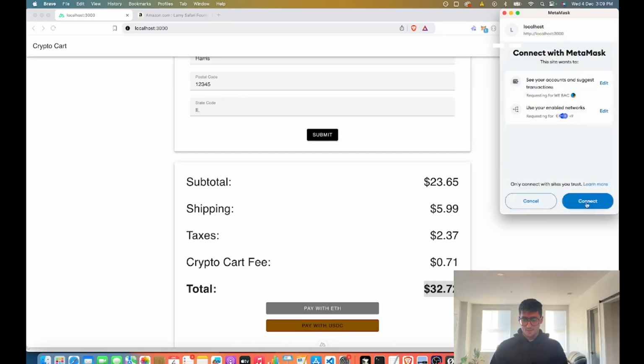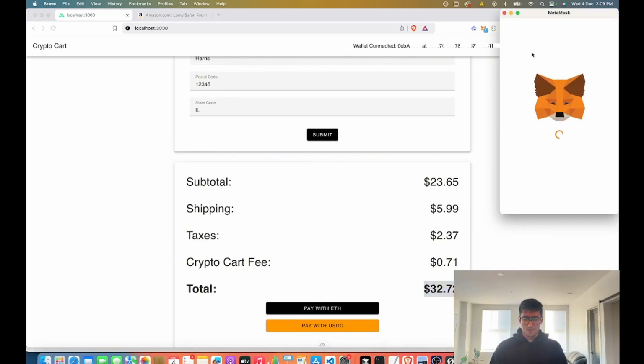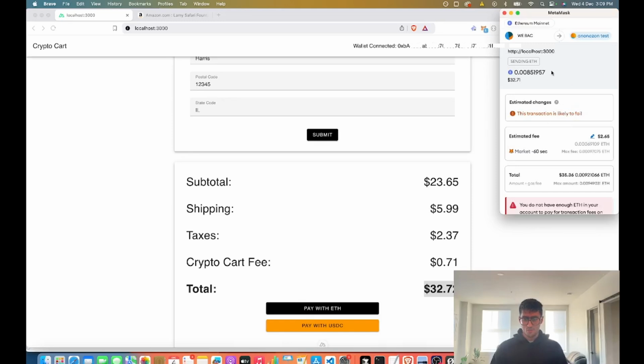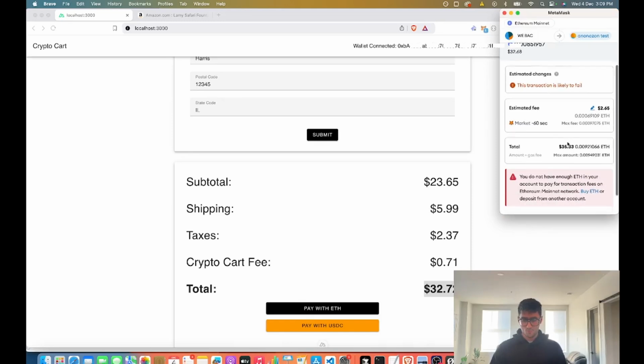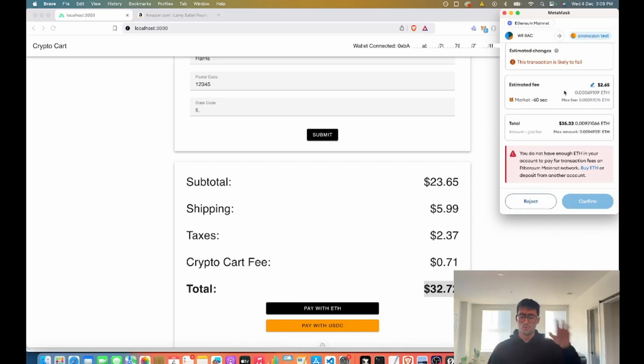Going to get that done here, and then we're going to connect. Okay, so I have a wallet that's connected here, and then I can go ahead and just pay with ETH. So then that's going to come up, it's going to show me a MetaMask transaction with the ETH. Now, I don't have enough ETH in this wallet, so I'm not going to go through the whole flow of confirming it. But this is how the product works.